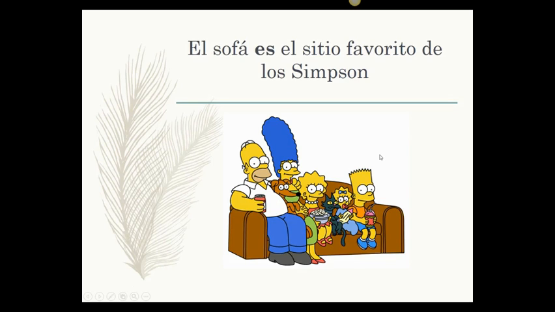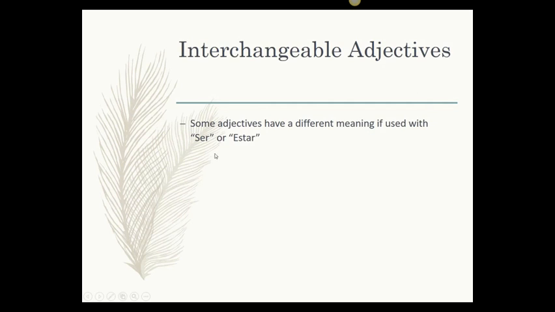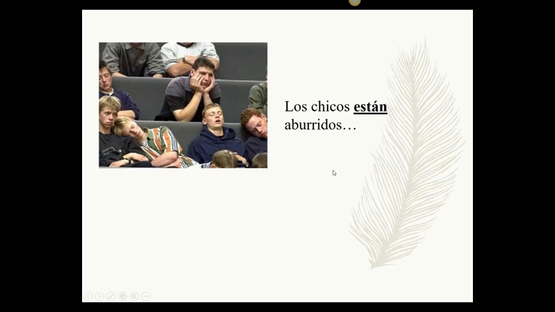El sofá es el sitio favorito de los Simpsons. And then just be careful with ser and estar, because sometimes if you use ser, it's more like description or physical or inherent qualities, like we said, and estar is going to be for emotion or how you feel, like I said before. So be careful with this. Conditions, always, and then ser will be quality. And look at this example. Los chicos están aburridos. The guys are bored. See, it's how they feel. So if it's how they feel, feeling and emotion is going to be estar.